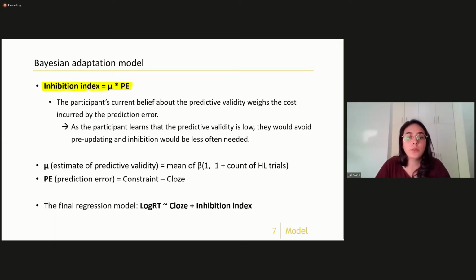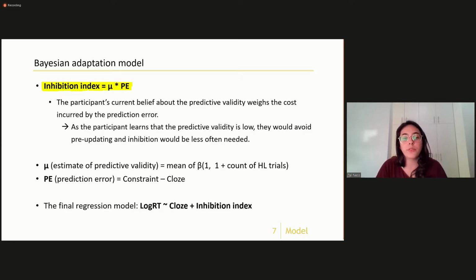So what we wanted to do is to find a way to better account for the trial-by-trial dynamics of the adaptation process. And we therefore formulated a Bayesian adaptation model inspired by the Delaney-Bush paper I discussed before. The idea is pretty simple. The participant repeatedly updates their belief about predictive validity, which is the probability that after a predictive first word, so a high constraint, the predicted word would actually appear.